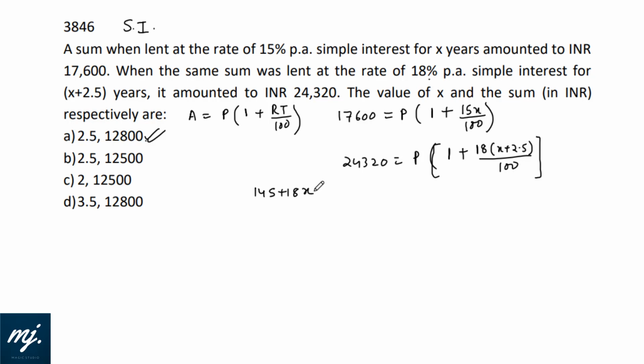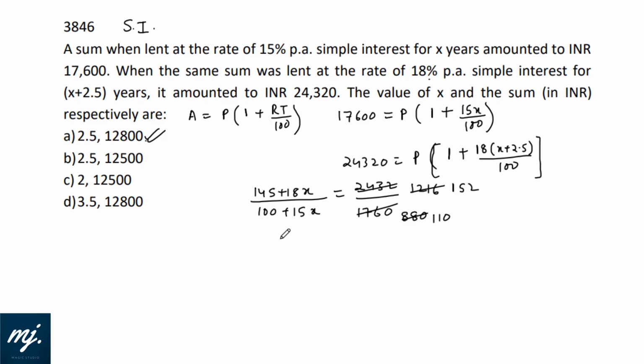145 plus 18x divided by 100 plus 15x equals 2432. Let me deduct this 0 by 1760. 2 times it will go 1216. This is 880. 8 times 110, and 8 times this would be 152.